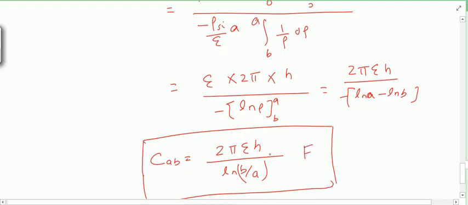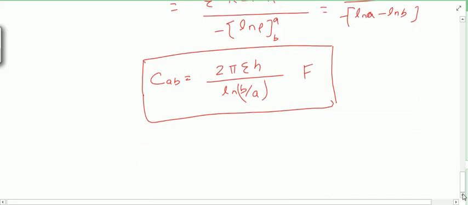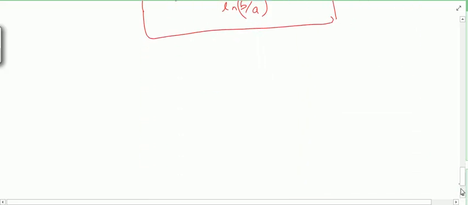This is in unit farad. If I want to write in farad per meter, then I have to take this h downwards, so I can write the expression for capacitance in farad per meter also as 2 pi epsilon upon ln B by A. Hope you understood it. Right.